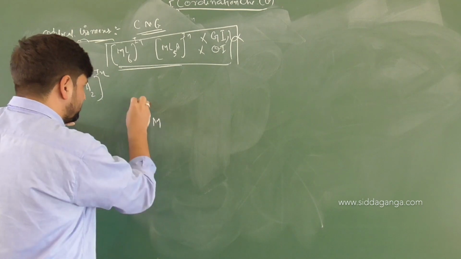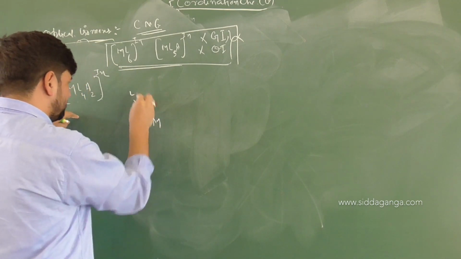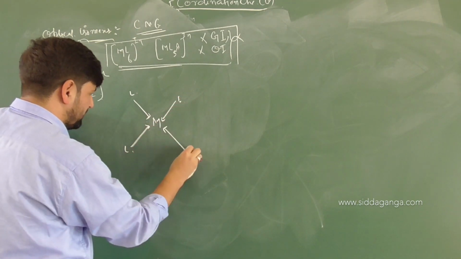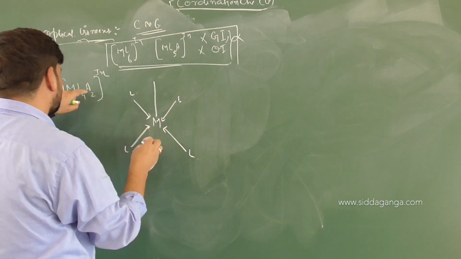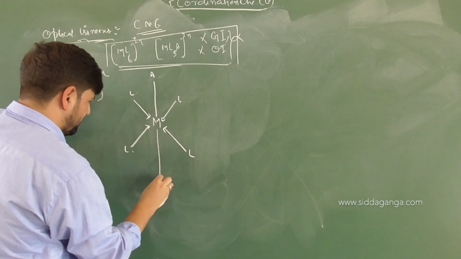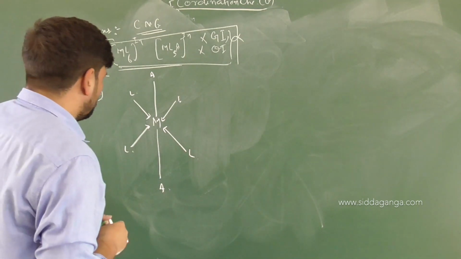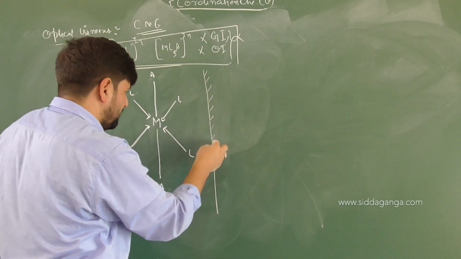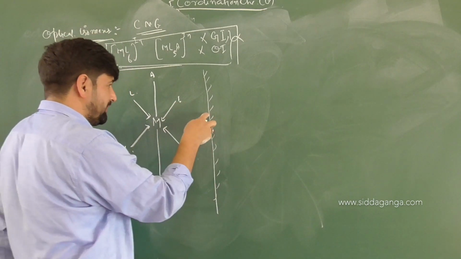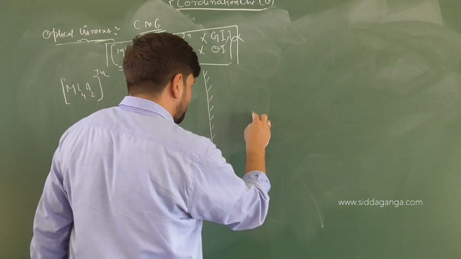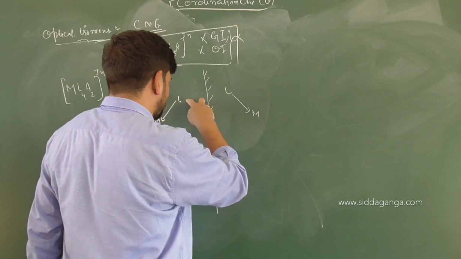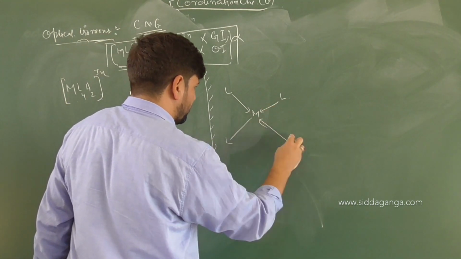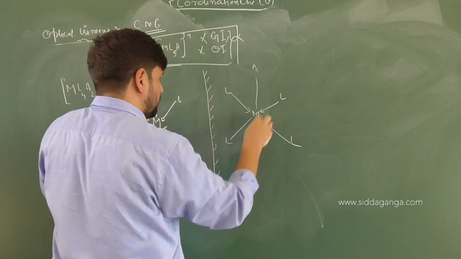So M, then you have L, then again L, then here L, here L. Above the plane you have A, and below the plane you have A. Now we have a problem here. When you draw the mirror image of it, I'll show it in two ways. The one which is closest to the mirror should be drawn in the mirror image closest to the mirror itself. So we have M, and you will get here L, and here L, correct? And then there will be two more L. Above the plane it's A, and below the plane it is A.